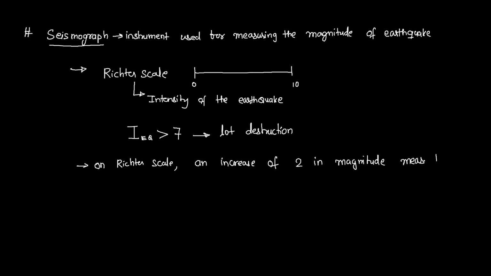It means 1,000 times more destructive energy. So even if there is an increase of 2 in the magnitude on the Richter scale, the destruction will be 1,000 times more than the initial destruction.